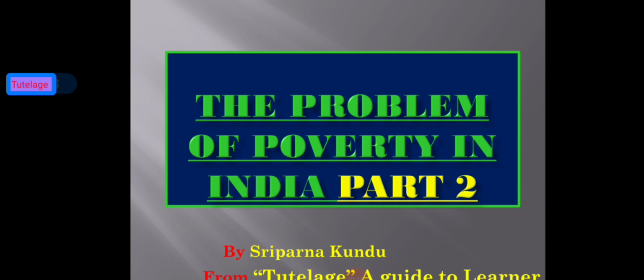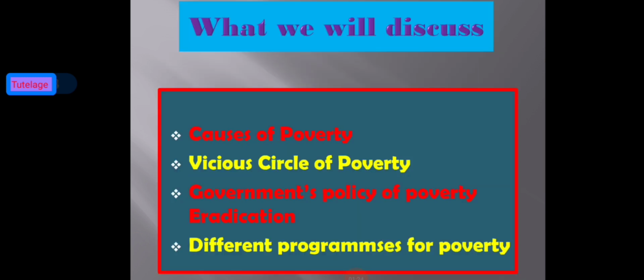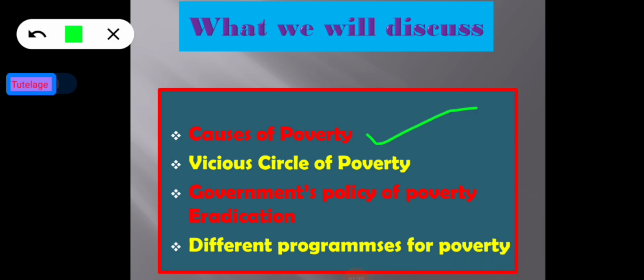Learner, let's take a look at the topics we will discuss today. The first topic is causes of poverty. The second one is the vicious circle of poverty. The third is government policy of poverty eradication. And the last topic is different programs for poverty. So let's begin the session and move on to the main slide.